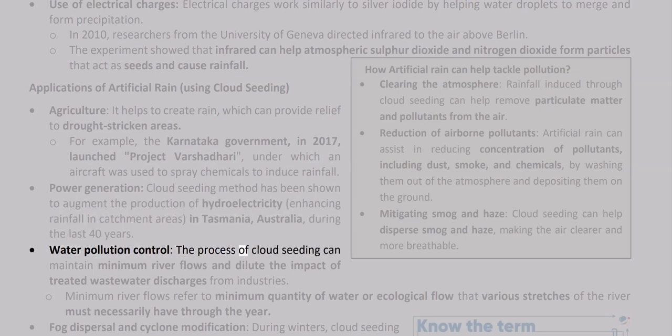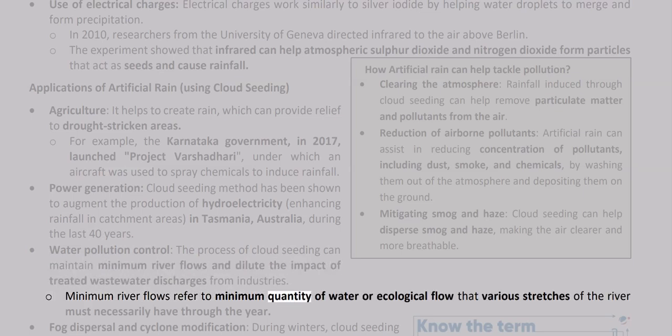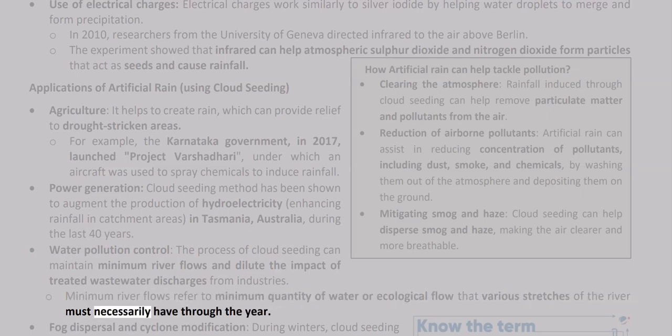Water pollution control. The process of cloud seeding can maintain minimum river flows and dilute the impact of treated wastewater discharges from industries. Minimum river flows refer to the minimum quantity of water or ecological flow that various stretches of the river must necessarily have through the year.